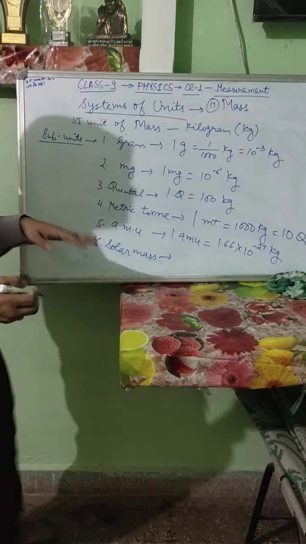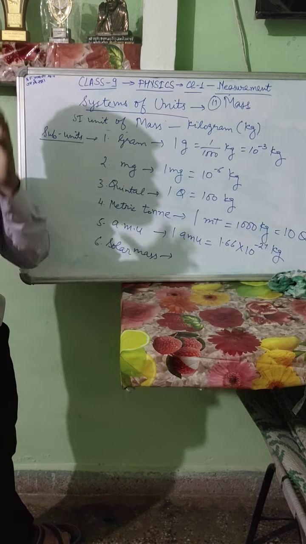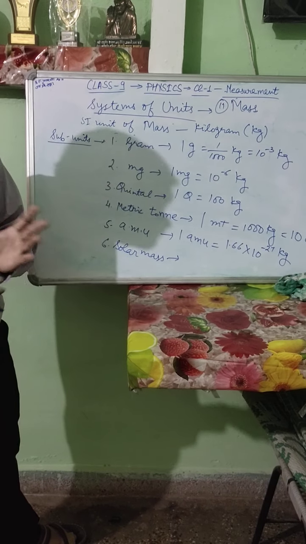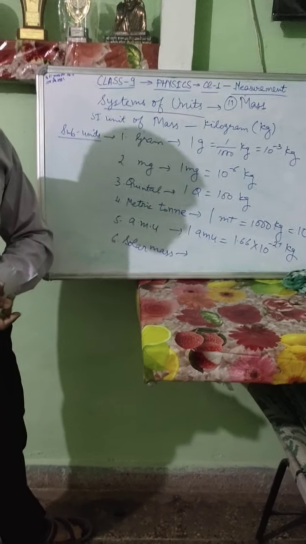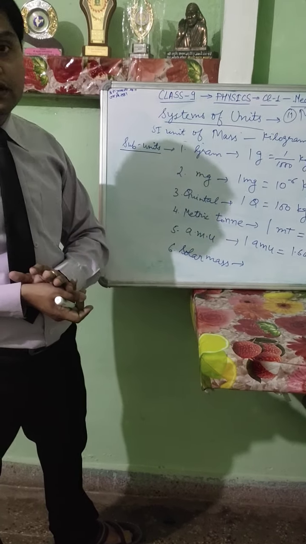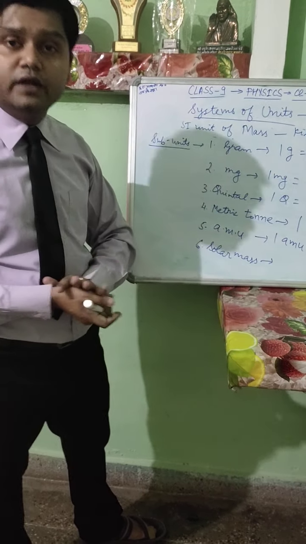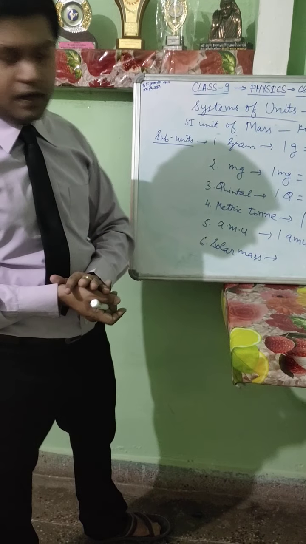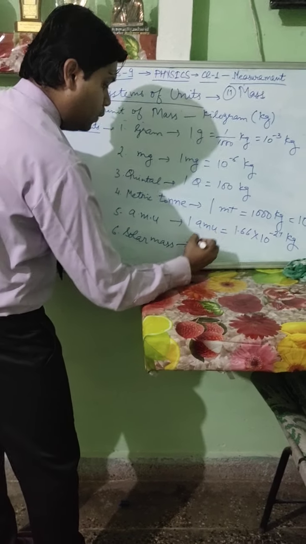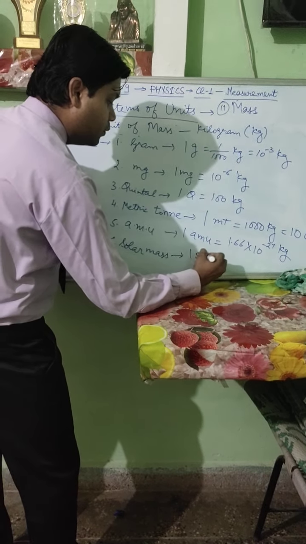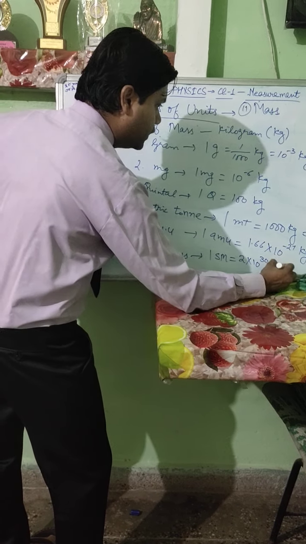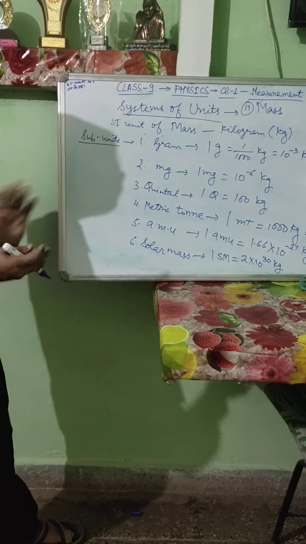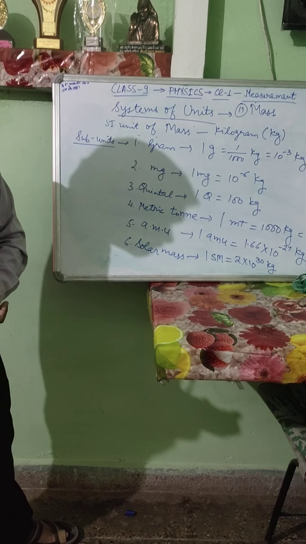Next unit is solar mass. This solar mass is used to measure the mass of very heavy bodies such as heavenly bodies: sun, stars, planets. We measure the mass of all the heavenly bodies using the unit of mass named solar mass. So 1 solar mass equals 2 into 10 to the power 30 kilograms. This was all about the units of mass.